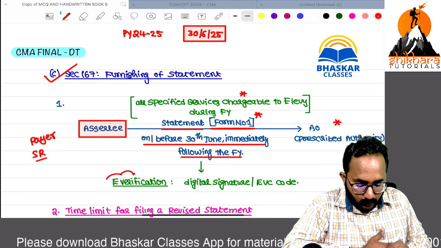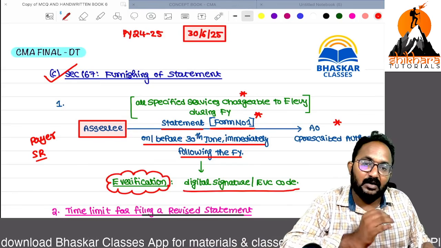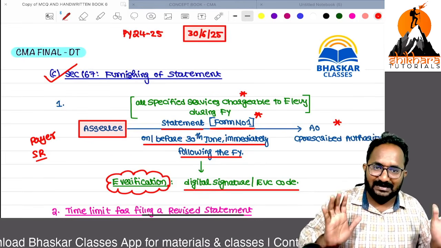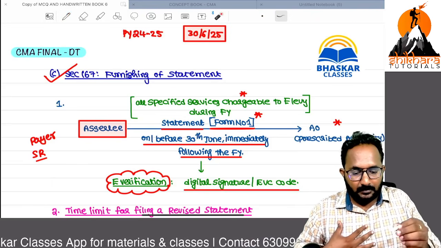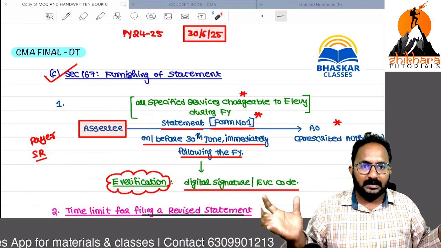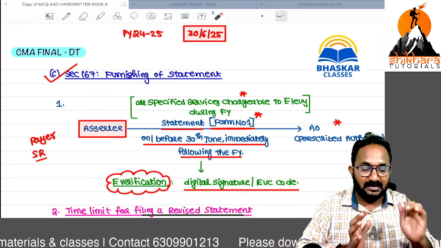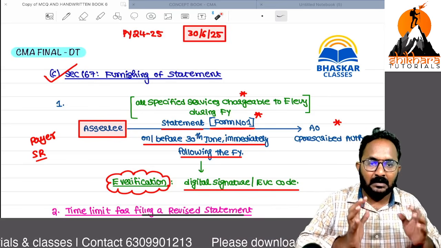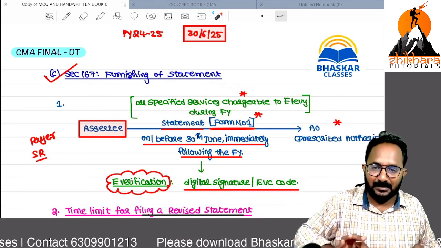Sir, how to verify this statement? Digital signature or electronic verification code, it is like that only. So if any person is responsible for deducting the equalization levy, definitely throughout the year whatever payments are made by the person to another person related to specified services, all these things we have to submit in one statement to that income tax authority.